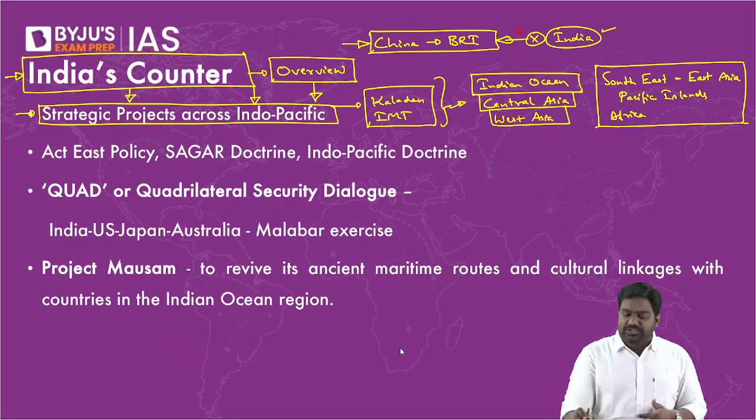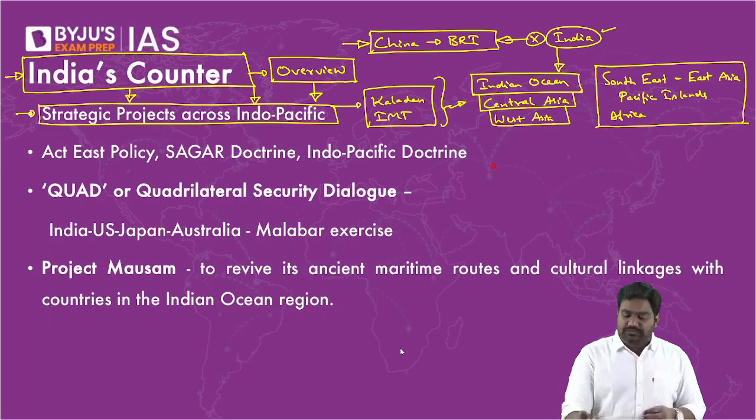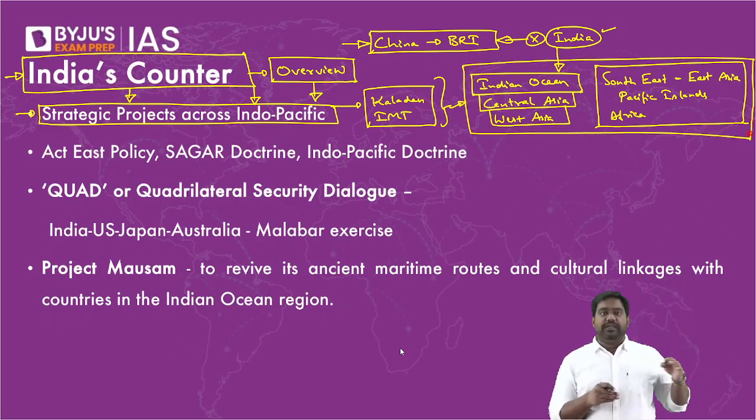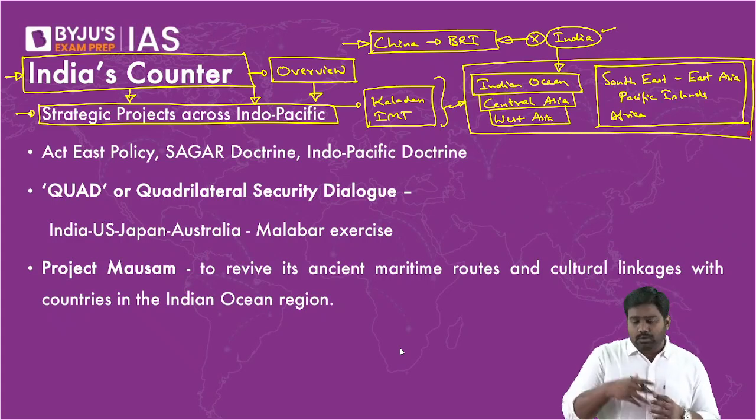We are making these small investments across the region. Instead of one global mega initiative like BRI, we are making smaller projects. We are investing in smaller initiatives across the region to protect our core interests. We have some projects with Vietnam, some investments with Japan, some with Australia, some in the Indian Ocean, some in Central Asia. Like this, across the region, we have various initiatives where we are investing, and that collectively gives us the strength to combat the Chinese influence.